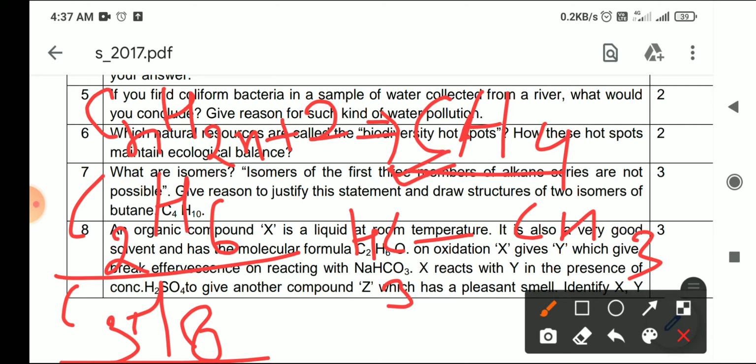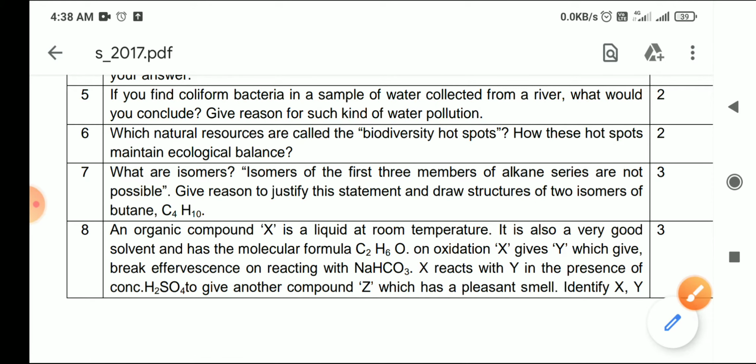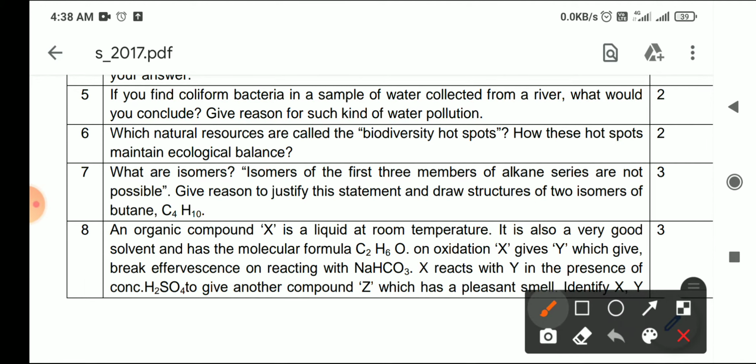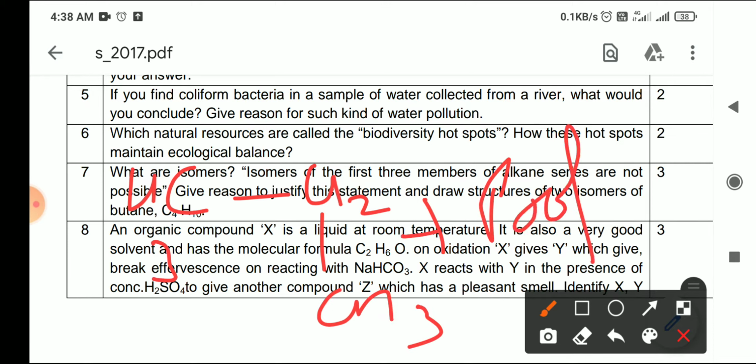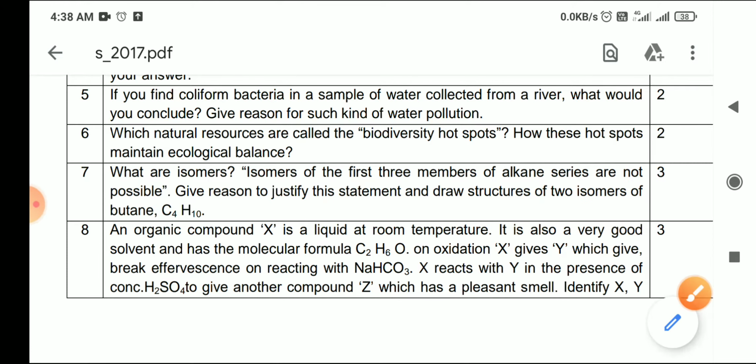Now come to C3H8. In C3H8 the normal chain structure can be drawn, CH3-CH2-CH3. Finally, no other structure can be possible, because if you draw the structure like that, its name is propane, or if you draw it like this, one CH3, CH2 and CH3, again the name of this compound is propane, so there is no difference in the name of this compound. That means only one structure of these three compounds is possible, no other way to make the compound.